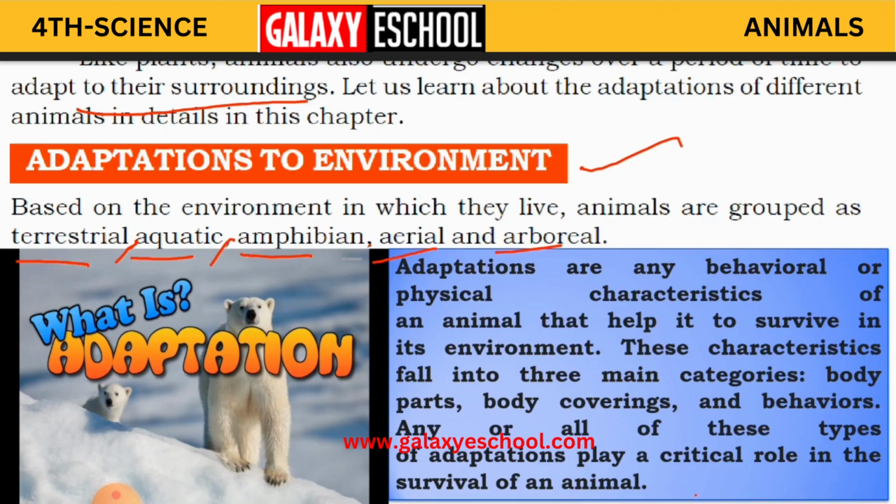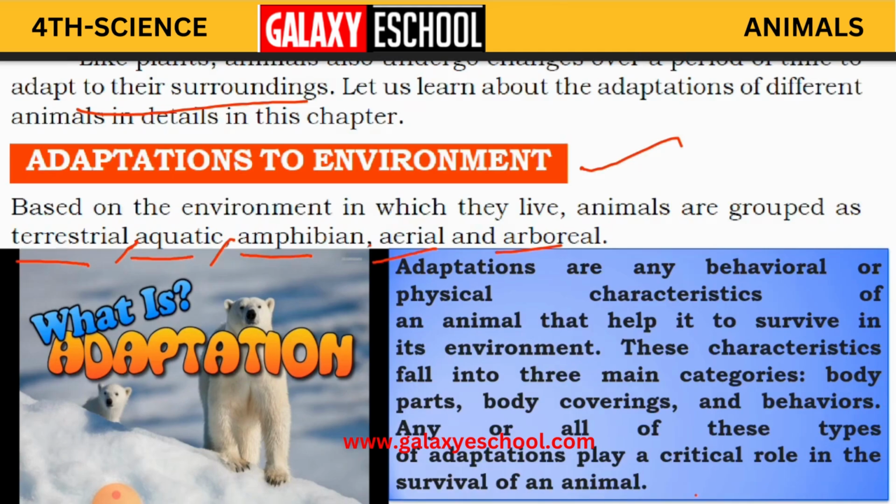Like that, even animals are going to have a change in their behavior and physical features. Okay, children, these characteristics fall into three main categories: body parts, body coverings, and behaviors.